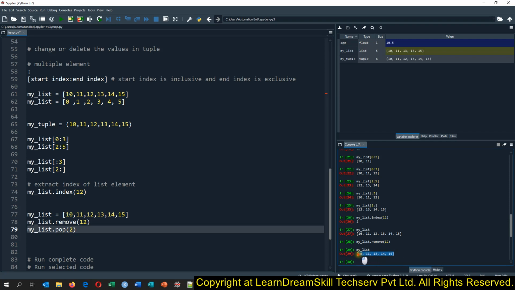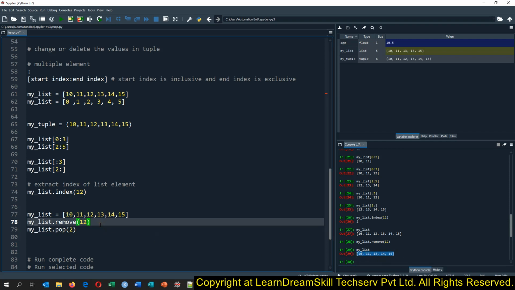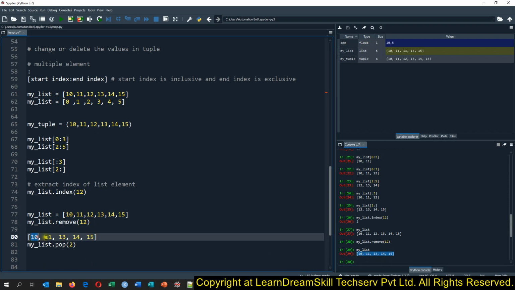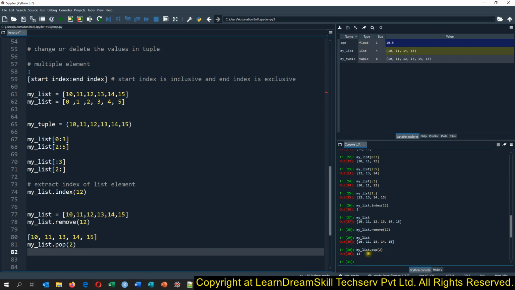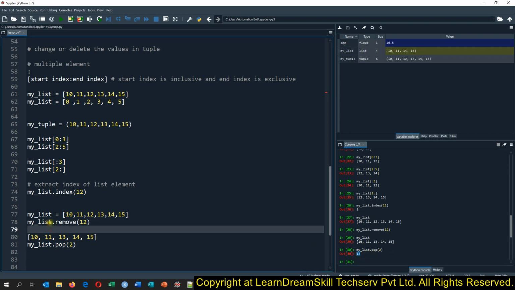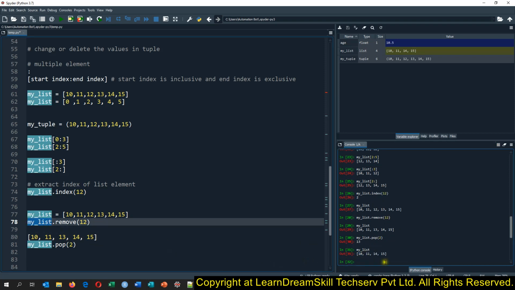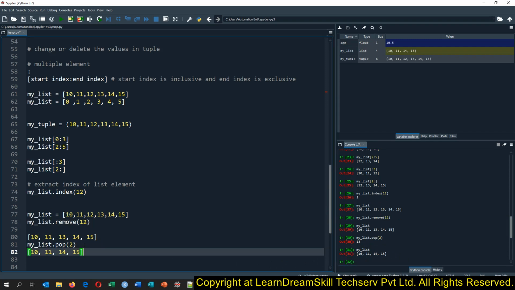Let me copy it so that you can verify it. So 13 should be removed. I am running this code. See, it is saying 13. And if I print the values, see here, we do not have 13, and whatever value has been removed, it shows that as well. Okay, so that is how we can use pop and remove.